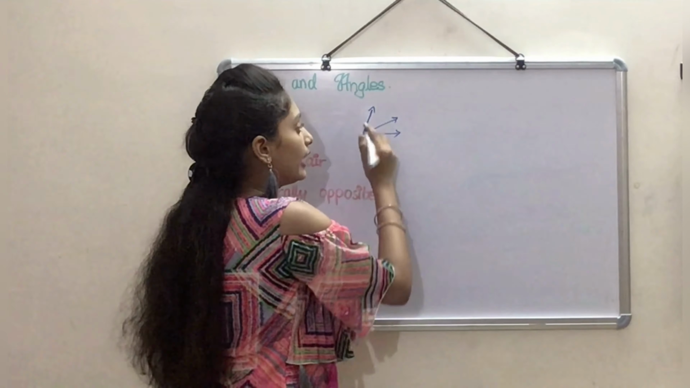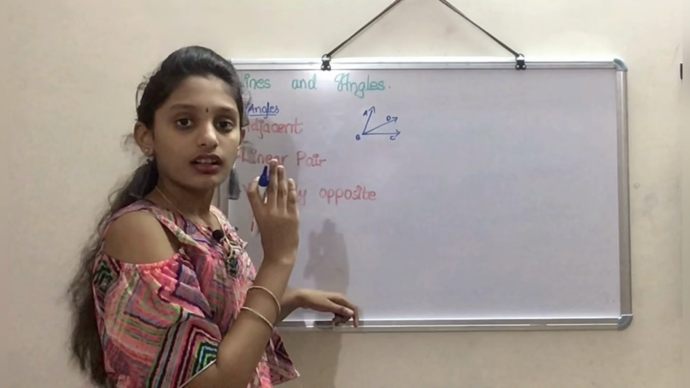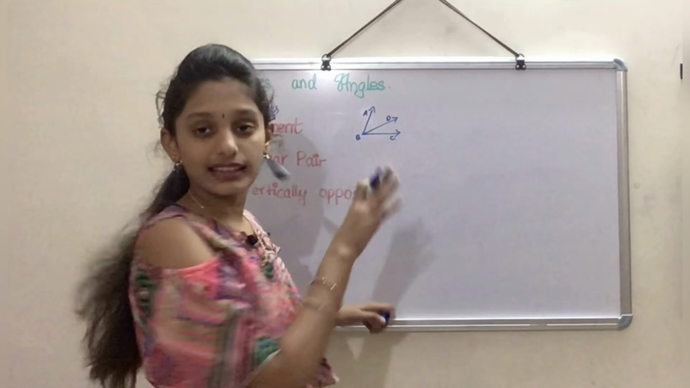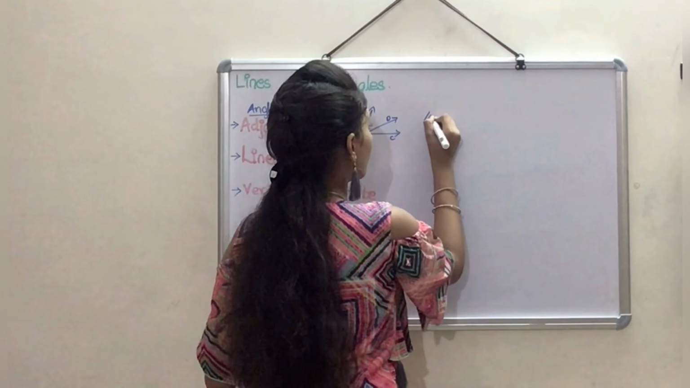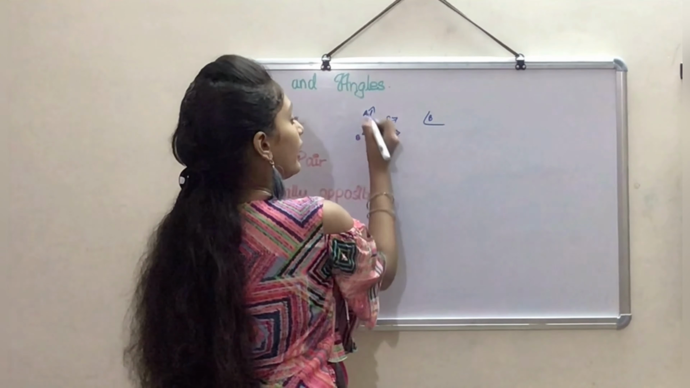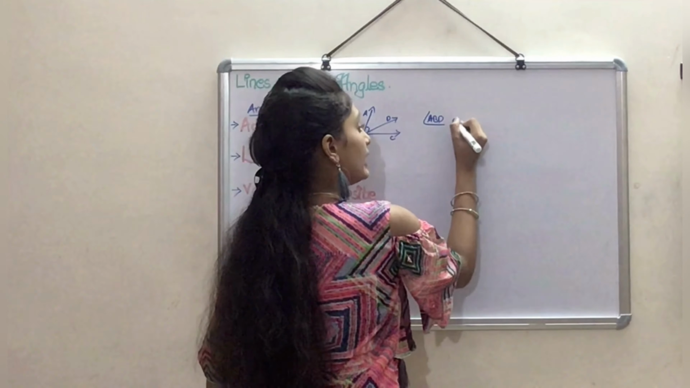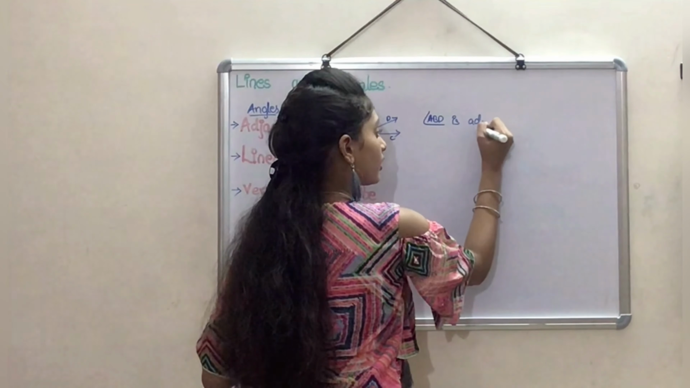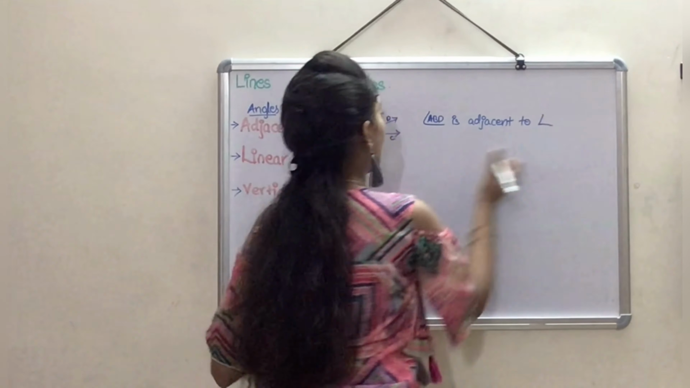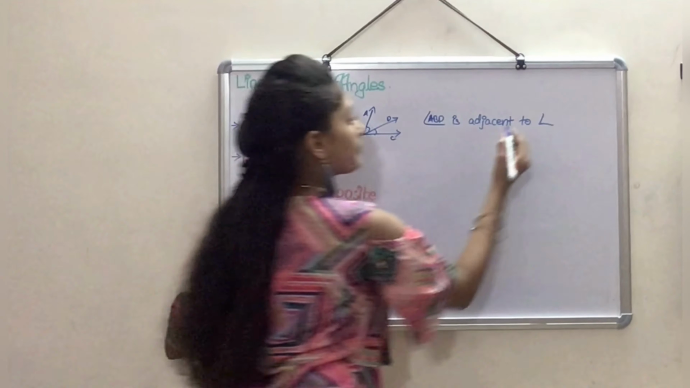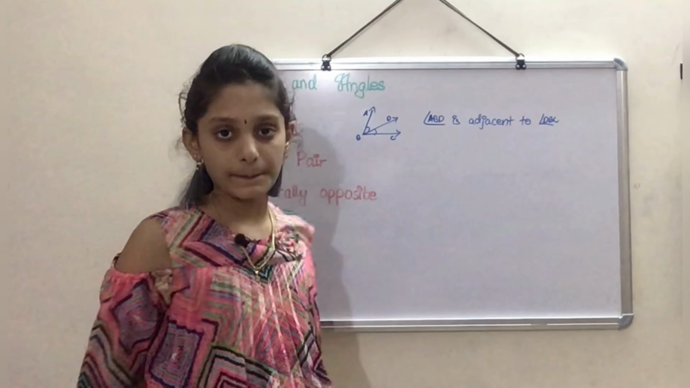So if we have named these angles or lines or points or rays, then we can write it like angle ABD is adjacent to angle DBC. We can write it in words.